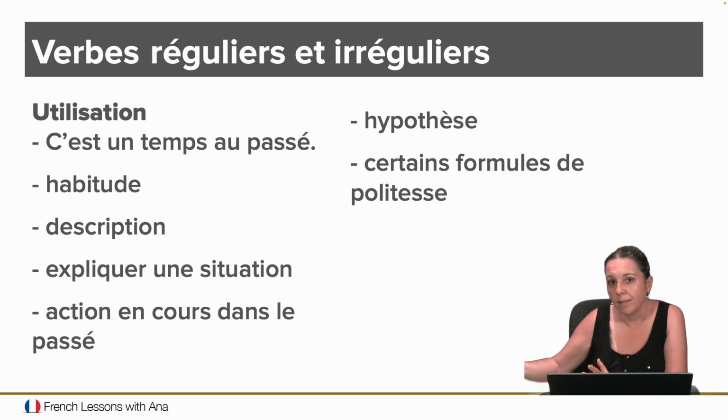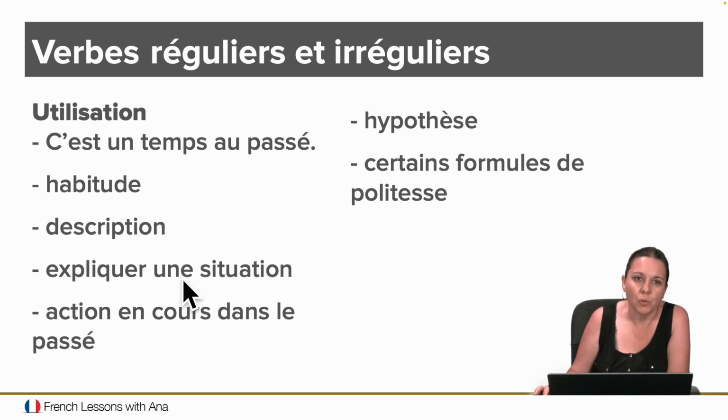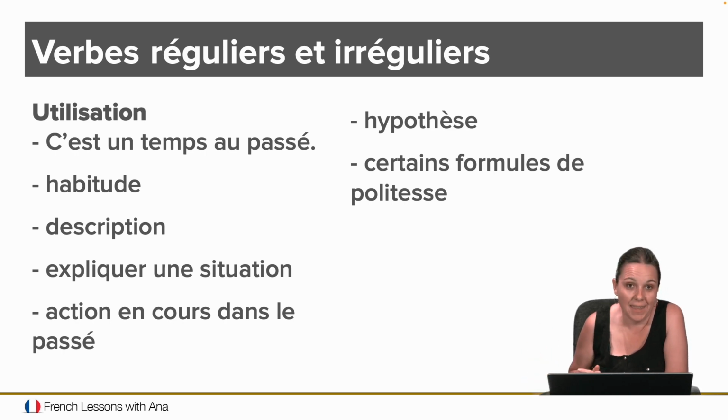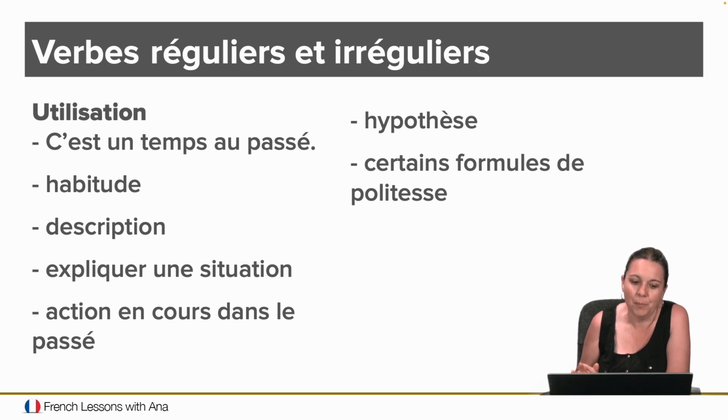Well, that while forces you to use the imparfait. Expliquer une situation au passé, right? Because it requires you to explain something. It's not just, this morning I got up. Okay, that's a passé composé. But if you're going to tell me that you used to get up every morning to do something because you took really good care of something, whatever the case may be, then you have to use the imparfait.